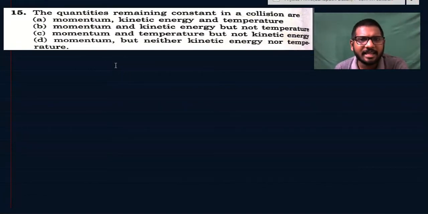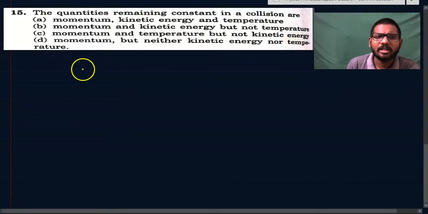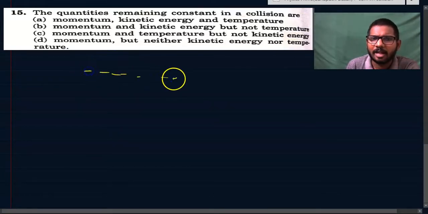The quantities remaining constant in a collision. What are the quantities that will remain constant in a collision? Suppose, along the direction of collision, what do we know? In a collision,